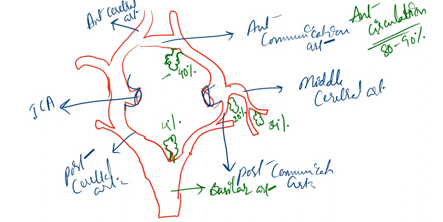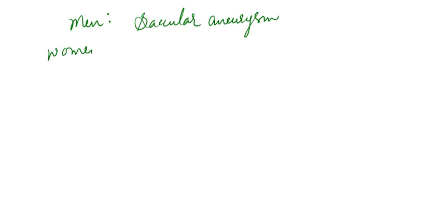Now just remember one thing. What is the most common type of aneurysm in men? It is the saccular type of aneurysm. If you ask me in women, what is the most common type of aneurysm? That is also saccular aneurysm only. Don't bang your heads.